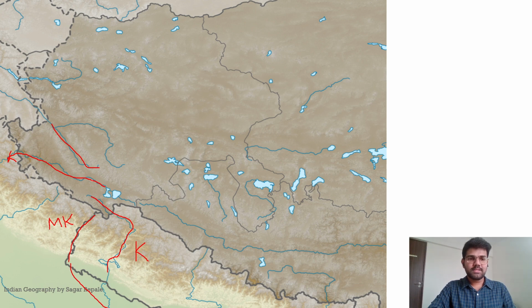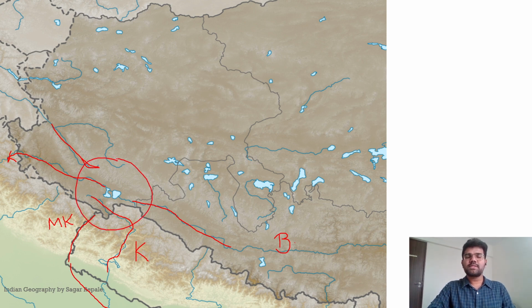This is the Satluj river, a tributary of the Indus. Then this is the Indus itself. And this river is the river Brahmaputra. We will talk more about that river in our Northeast Himalaya section. So this section is very important.